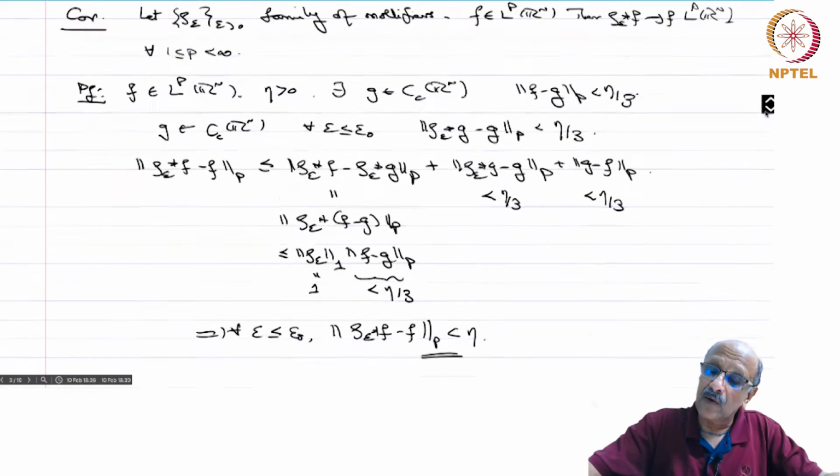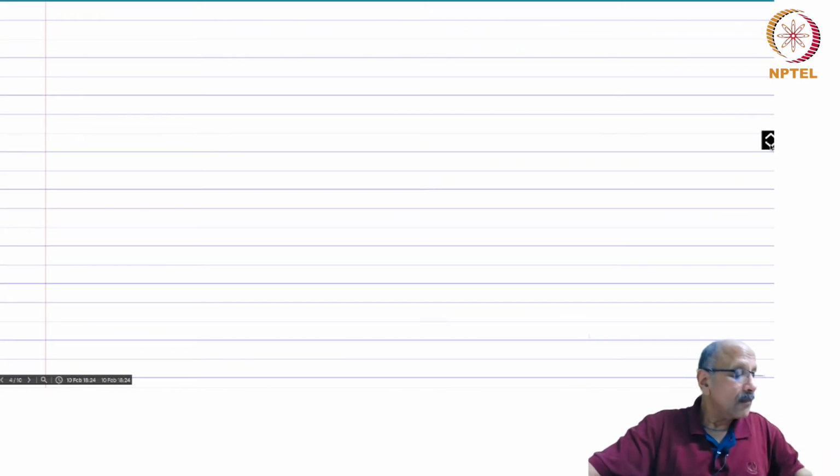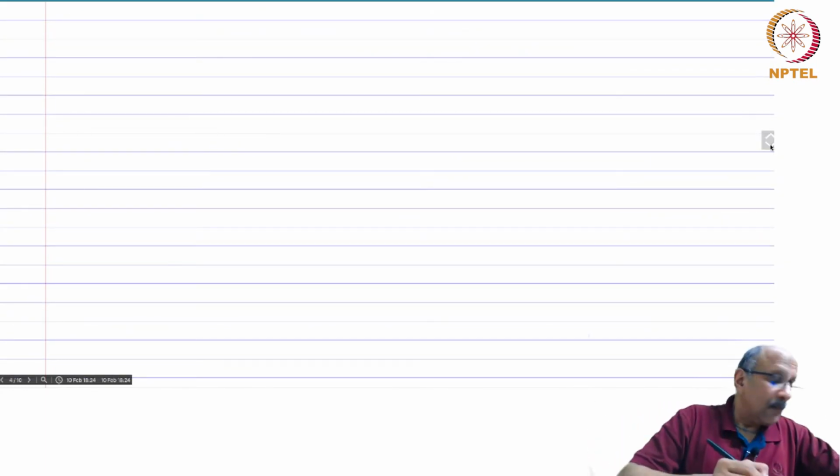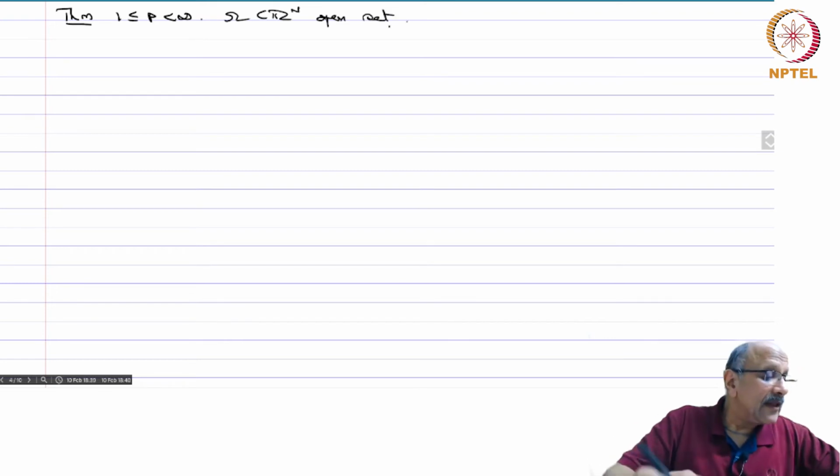Okay, so now the theorem. For 1 less than or equal to P less than infinity and omega in Rn any open set, D of omega is dense in LP.